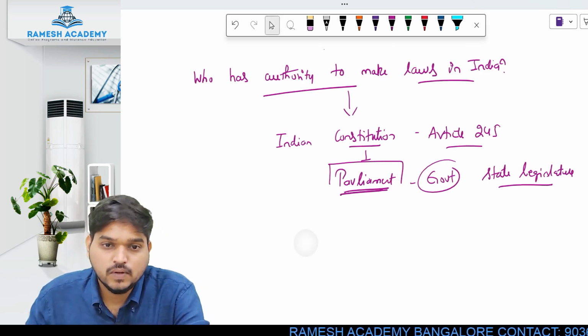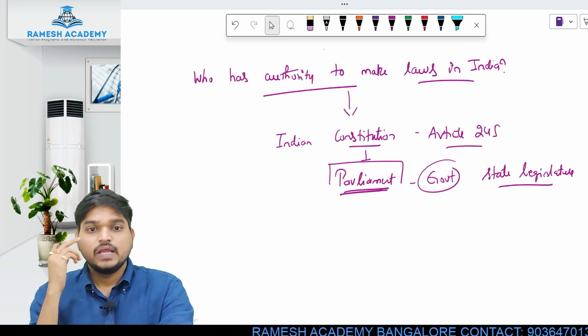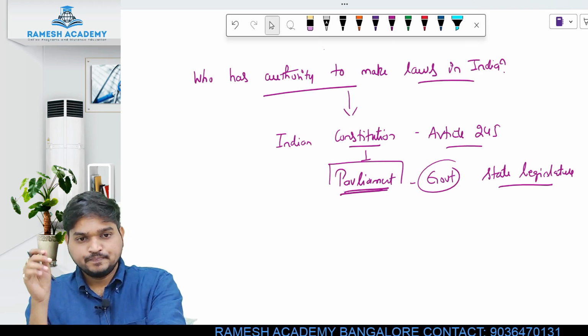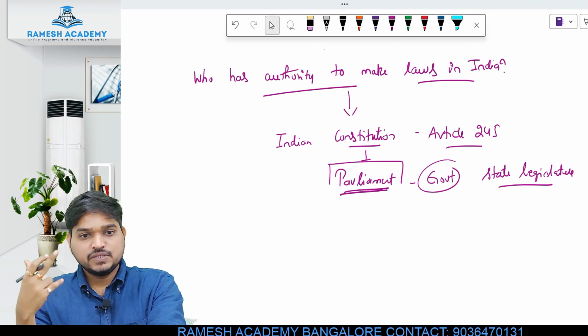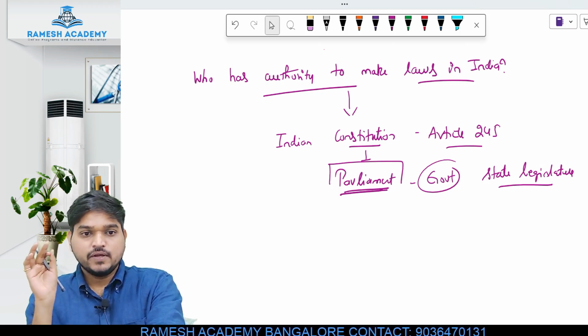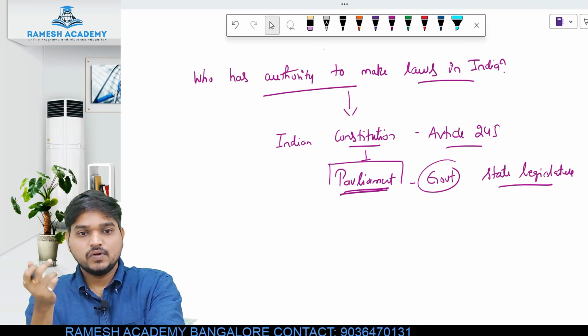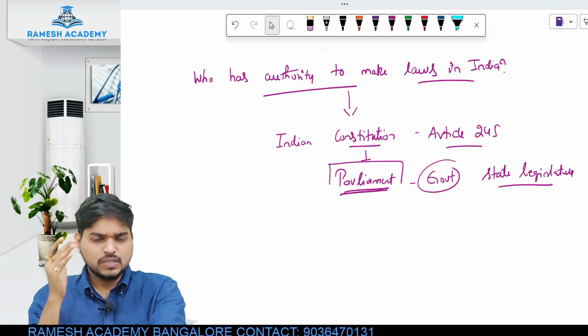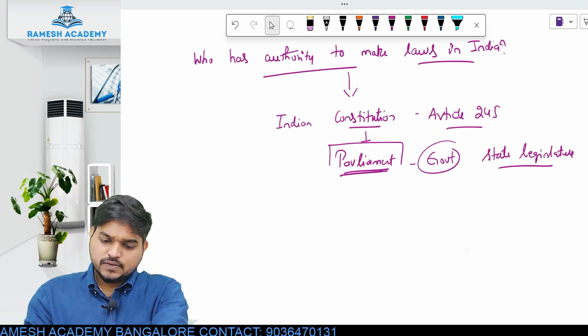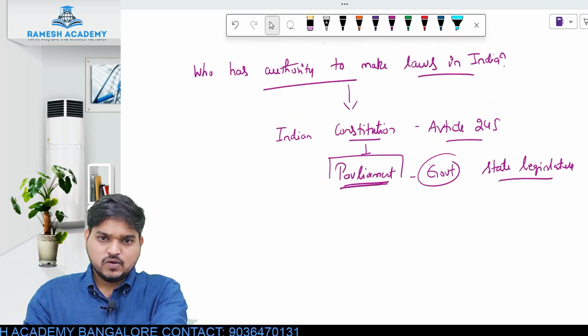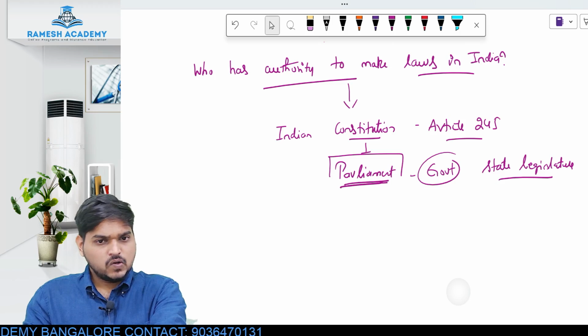So now who has the authority to make laws in India? That power has been given to the Parliament, according to Article 245 of the Indian Constitution. That authority is given to the Parliament. Okay, so that we understood right now. So who will make the laws in India? Parliament will make the laws in India.